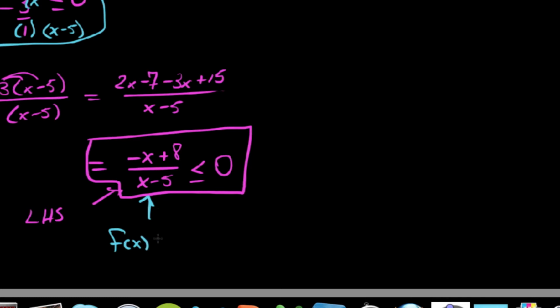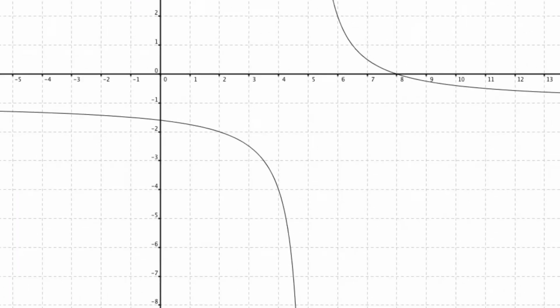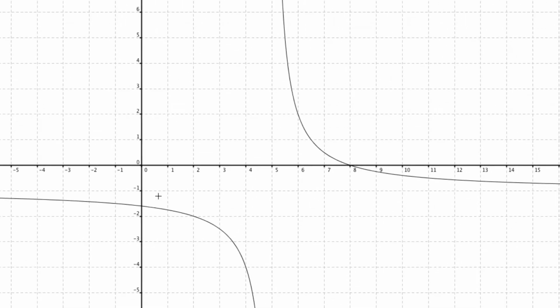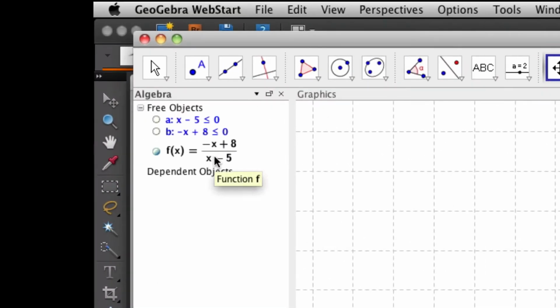What we're really saying here is we're looking for all of the x values that would cause our function on the left to be less than or equal to 0. In other words, they would cause all of our y values to be less than or equal to 0. One way to do this is we could hop over to GeoGebra. I've graphed this already. You can see up here on the left, negative x plus 8 over x minus 5.